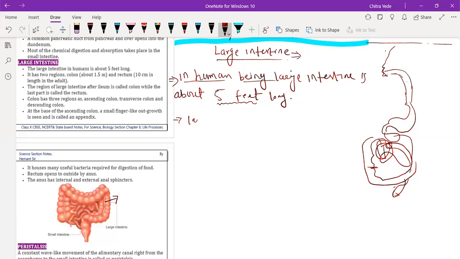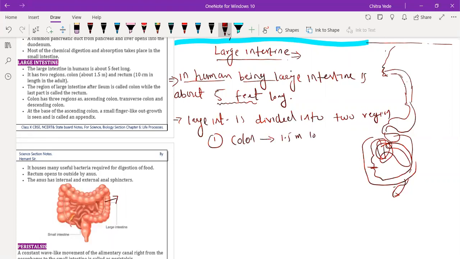The large intestine is divided into two regions. The first region is called the colon, which is about 1.5 meters long, and the second part is called the rectum, which is only about 10 centimeters long.